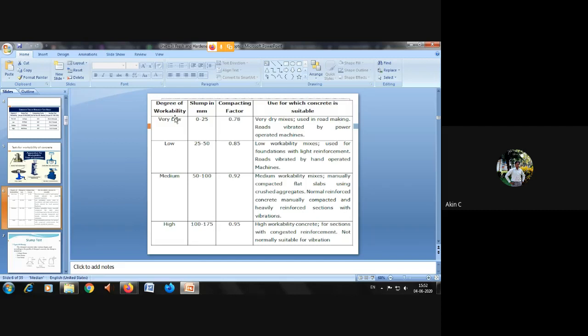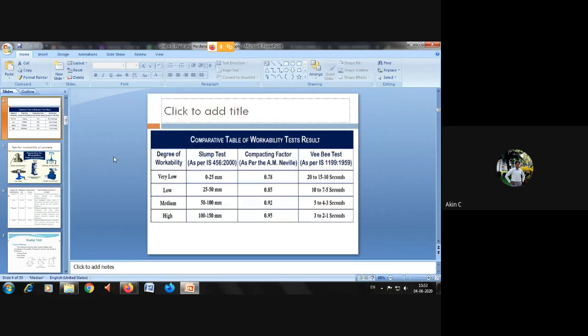When the degree of workability is high, slump is 100 to 175 mm and compaction factor 0.95. That can be used for heavily reinforced sections and foundations. If the workability is medium, it can be used for some construction purposes, heavy or tall structure buildings, etc.